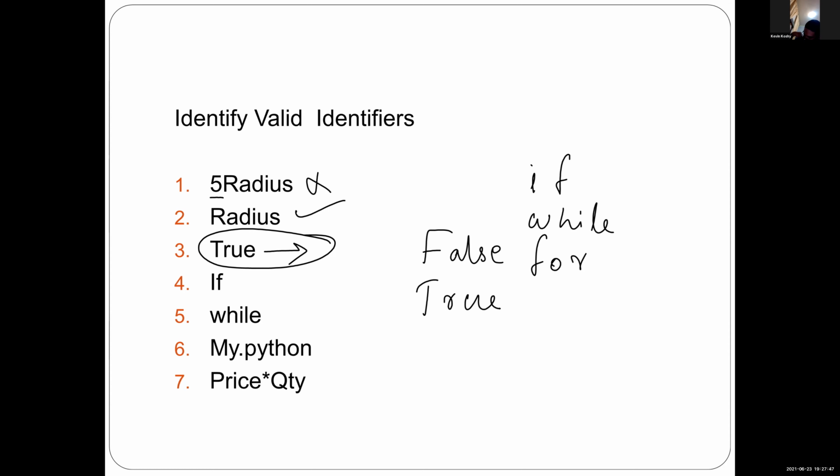Ma'am, is there any reason why only False and True are capital? Okay. Then what about this one, ma'am? True, is it a valid identifier? No, because it's a keyword. You write the answer: it's not a valid identifier, and write the reason also. True is a keyword, so we cannot use True as an identifier.